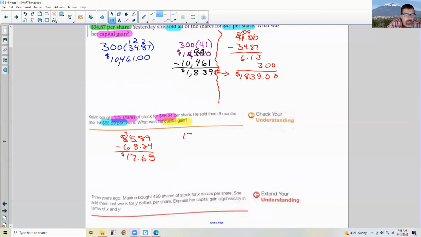So I'm going to take that $17.65 and multiply it by 125. Okay, we all know how to multiply, so how about I just cut to the chase? And when I do that, I'm going to get $2,206.25. And that was his capital gain.